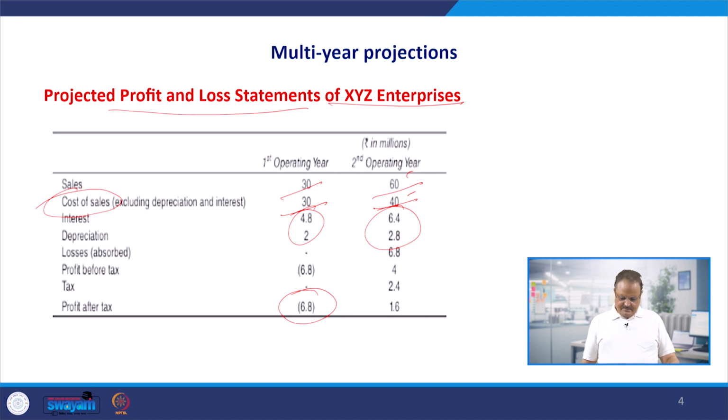In the second year we happily pay the financial expenses and depreciation, and absorb the previous year's loss of 6.8 million rupees. After that we have a profit before tax of 4 million. After paying a tax of 2.4 million, we finally end up with a profit after tax of 1.6 million.